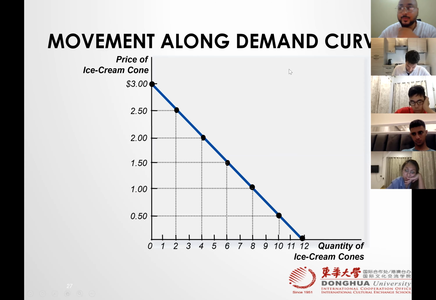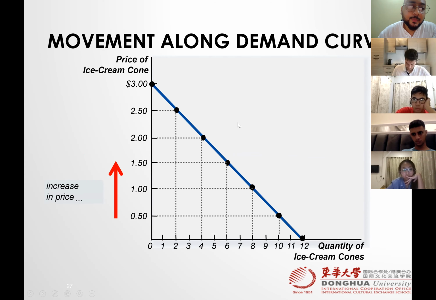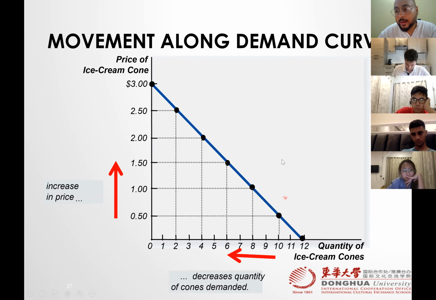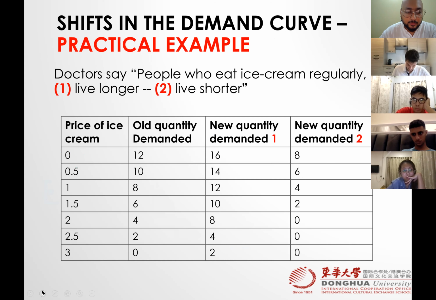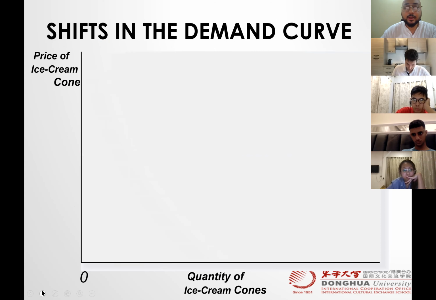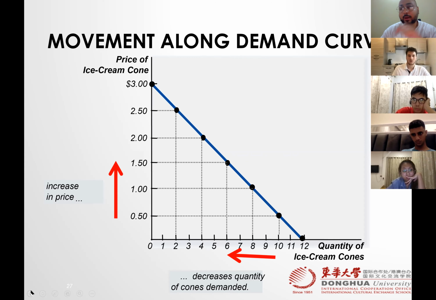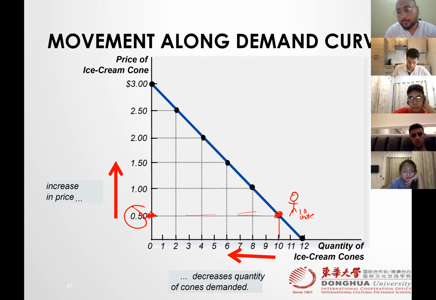Here we go. So movement along the curve. If price increases, quantity decreases. If you are right now at 0.5, it means you are consuming how much? You are consuming 10 units at a price of 0.5.